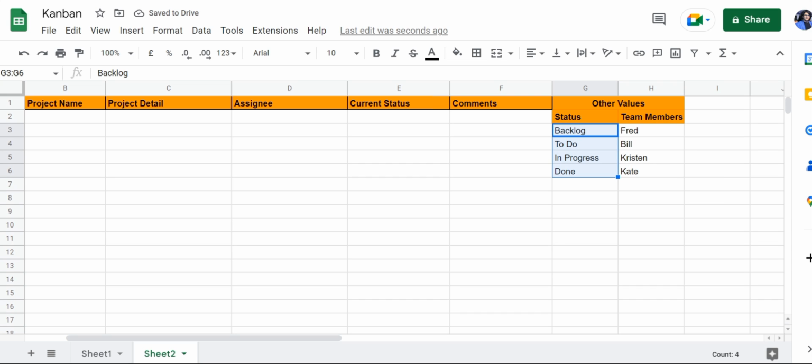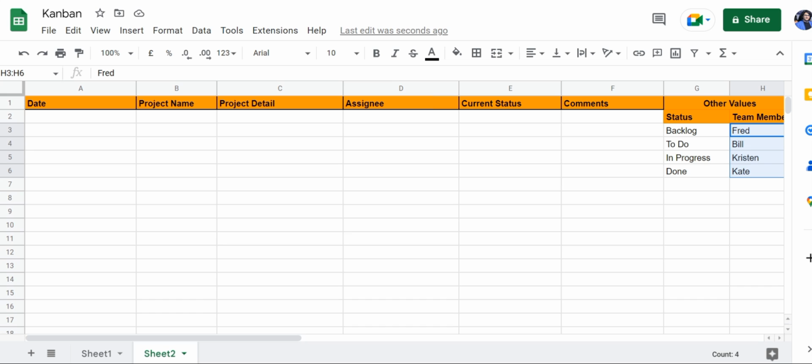For the status table right here, we have 4 different statuses: backlog, to do, in progress, and done. And we have 4 different team members right here. We can create drop-downs using these values for each of these headers.